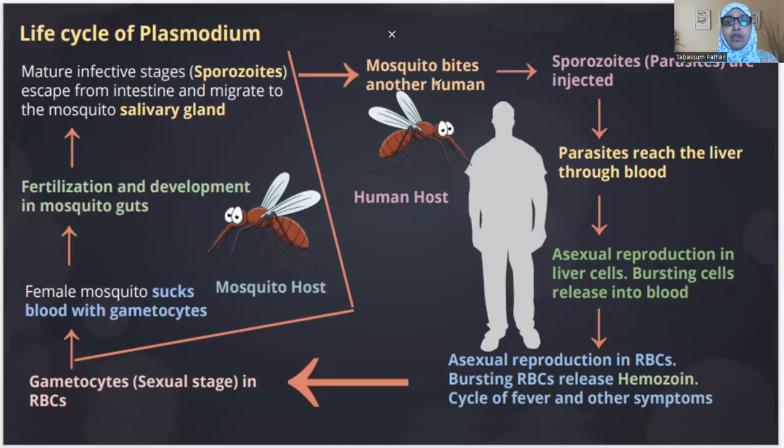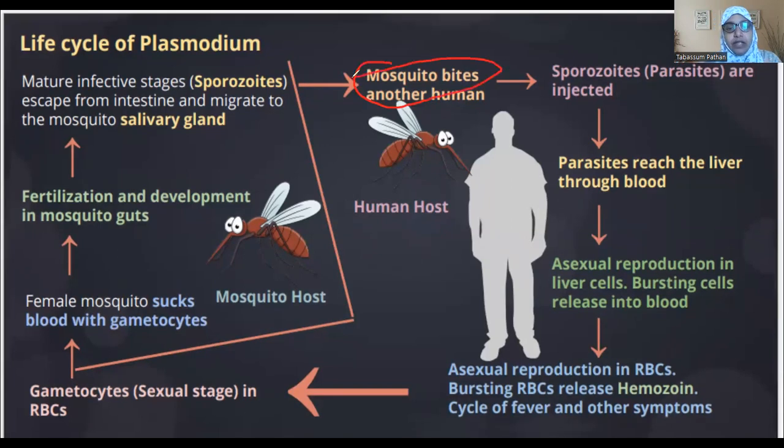First, a mosquito bites a human. This mosquito is already infected with the Plasmodium species. When this infected female sucks the blood of the human, the saliva of the mosquito, which has the parasite, automatically gets transferred into the human blood.